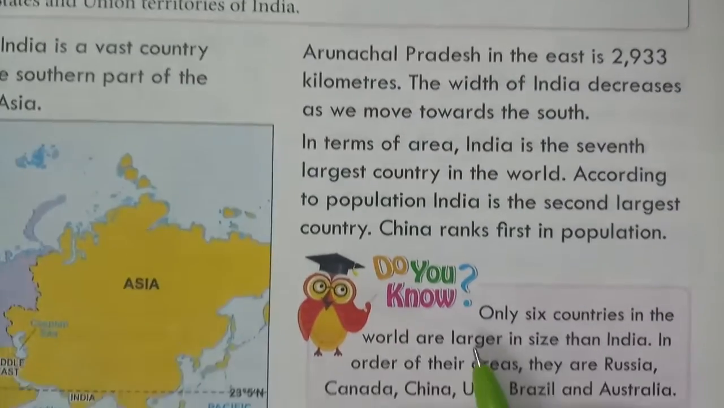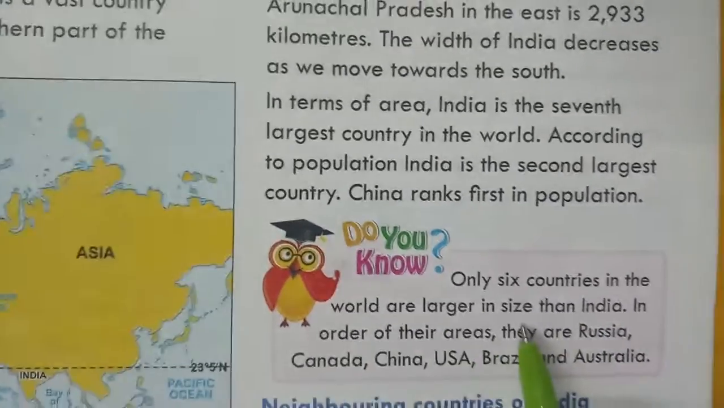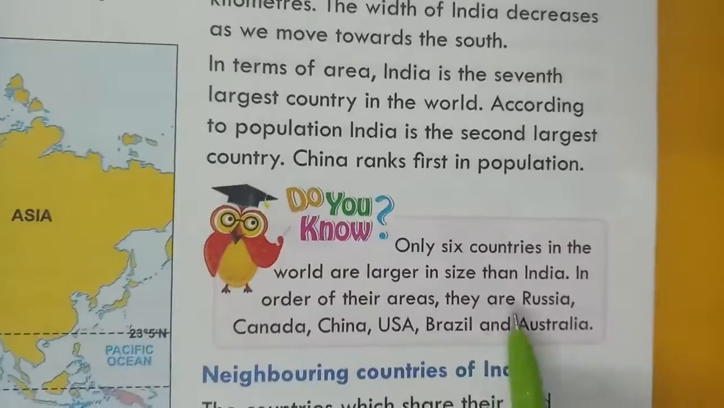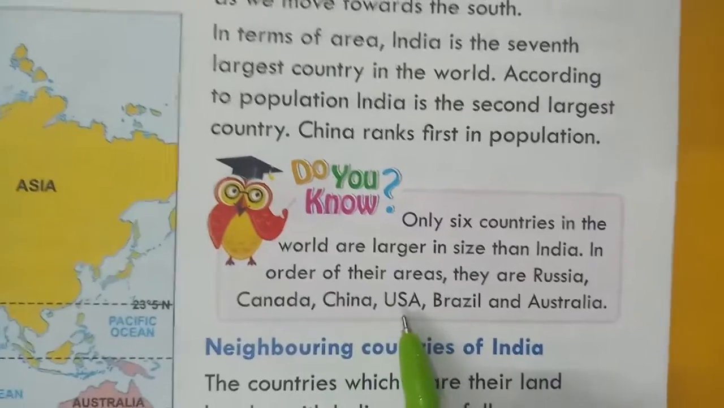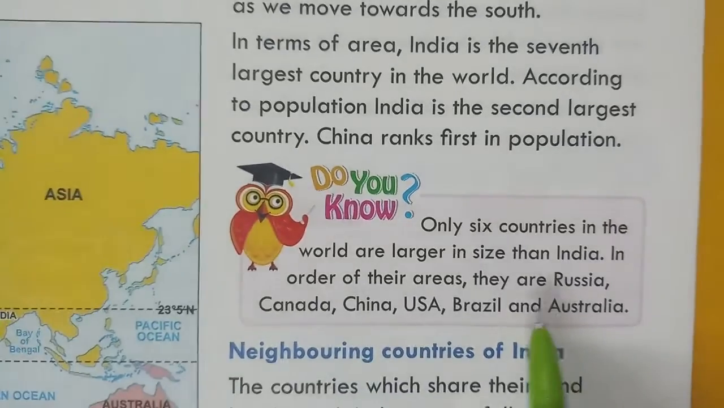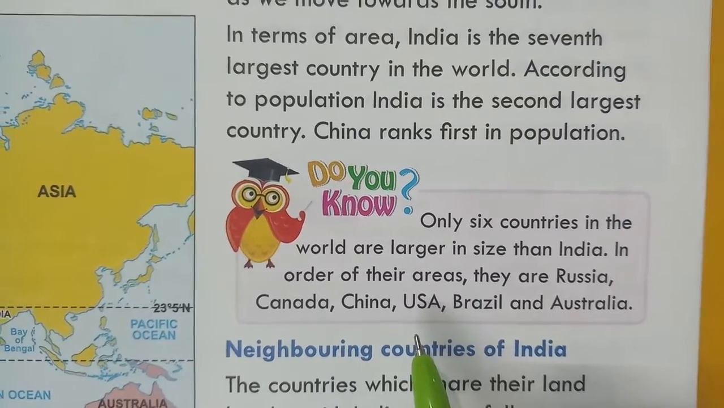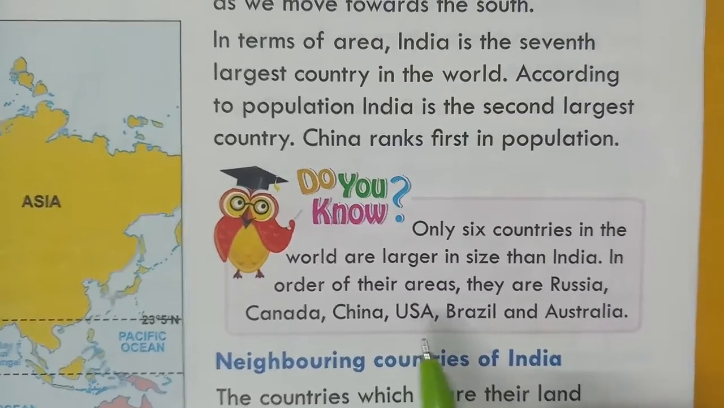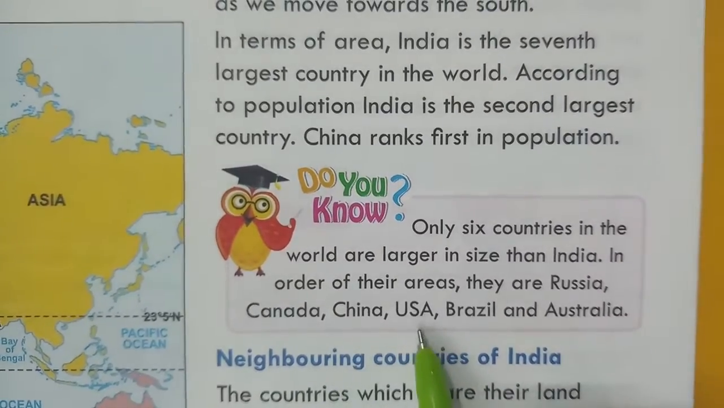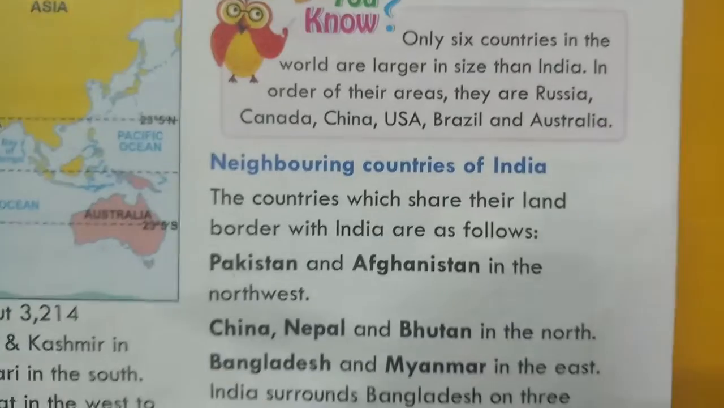Do you know, students, only 6 countries in the world are larger in size than India? In order of their areas, they are Russia, Canada, China, USA, Brazil and Australia. So the question is, write down the names of the 6 countries which are larger than India, and the answer will be Russia, Canada, China, USA, Brazil and Australia. Now we will come to the neighboring countries of India.